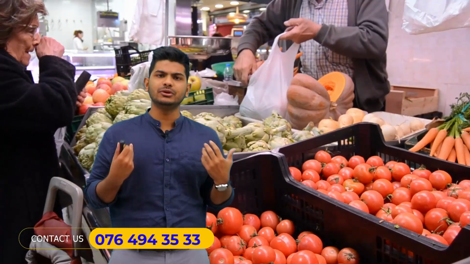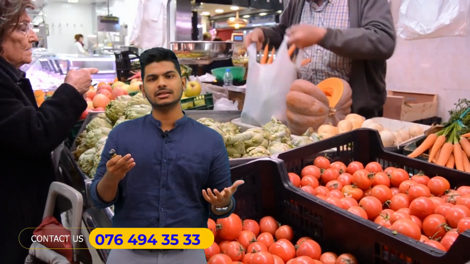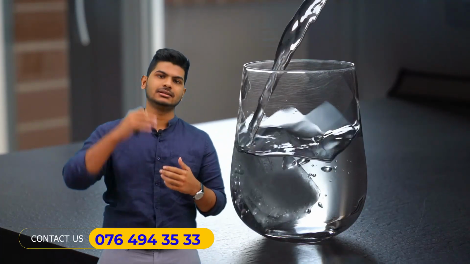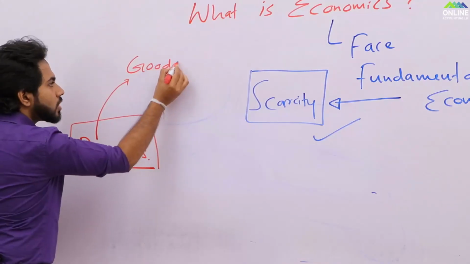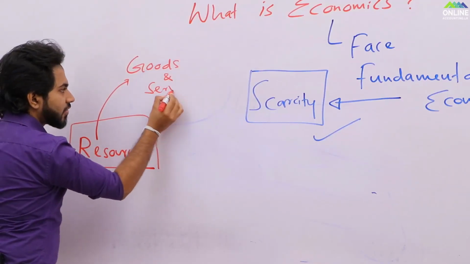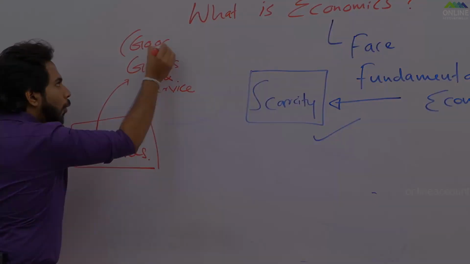We need to have food. That's a need. We need to have water. That's a need. We need to have shelter. That's a need. So, with these resources, we can produce goods and services. Generally, in economics, both